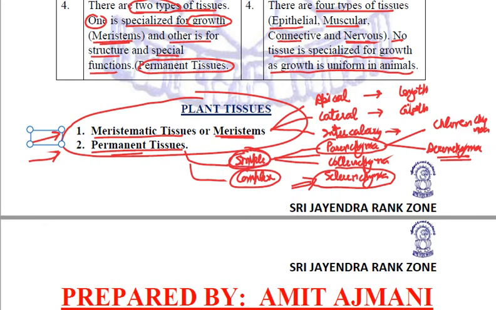Please go through all the details, and in the next lecture we will start with the various types of complex permanent tissues present in plants, and we will also discuss the four types of animal tissues, their location, their functions and all the details regarding it, right? So till now, just do till the simple permanent tissues. Make sure that you read, you understand, you learn side by side till the next lecture.